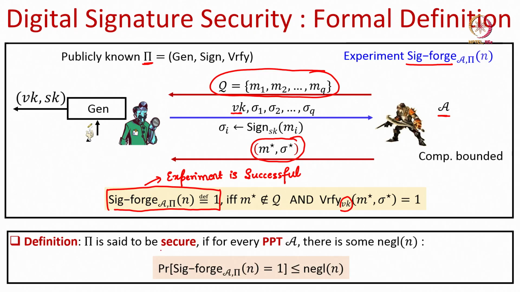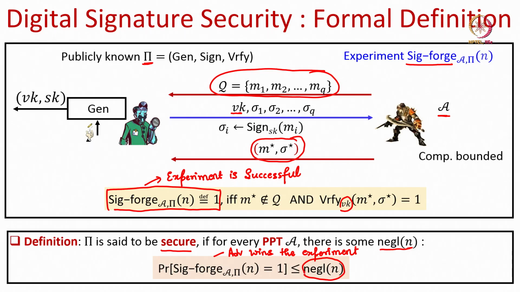We say that a signature scheme is secure if for every polynomial time adversary who participates in this experiment, there is some negligible function such that the probability that the adversary wins the experiment is upper bounded by that negligible function. That means, even though there is a non-zero chance that the adversary wins the experiment or comes up with a forgery, that non-zero probability should be very, very small, namely it should be a negligible function.